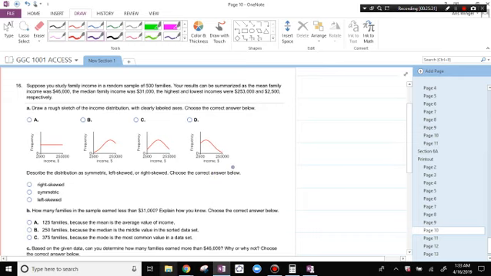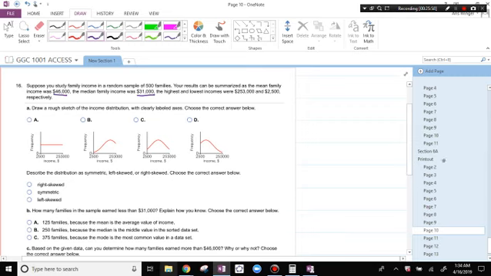Suppose you study family income in a random sample of 500 families. Your results can be summarized as the mean family income is $46,000, the median is $36,000, the highest and lowest incomes are $253,000 and $2,500. Draw a rough sketch of the income distribution and then choose the correct answer below.